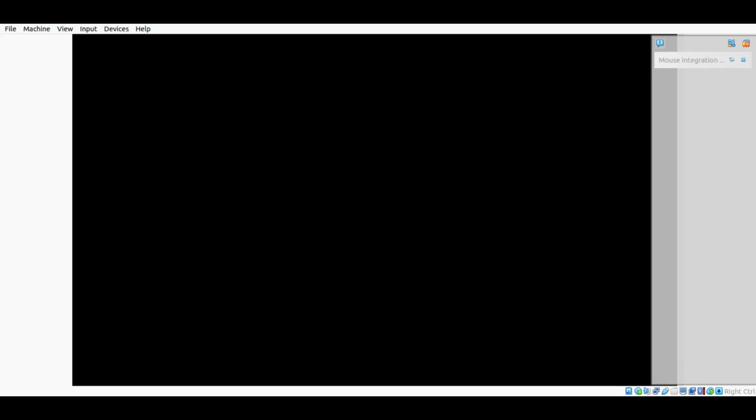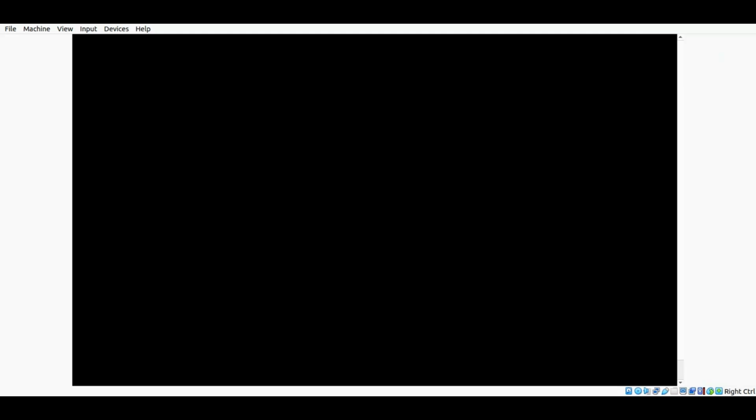It's called the amnesic incognito live system. It is a live system. That is why it always takes some time, because every time you open Tails, it asks for an ISO image that you need to download first, right?